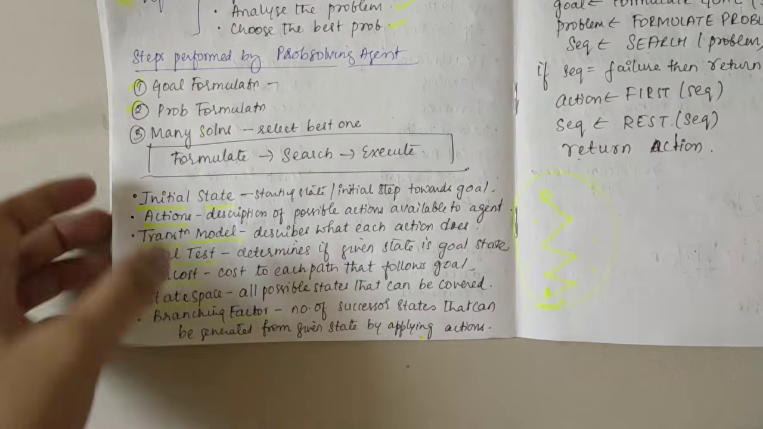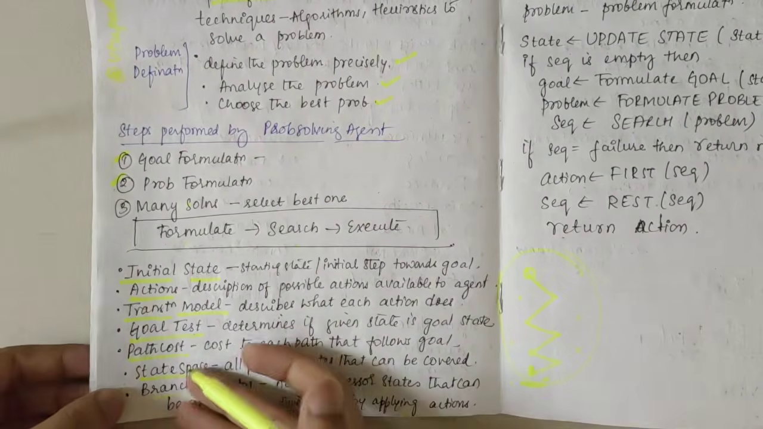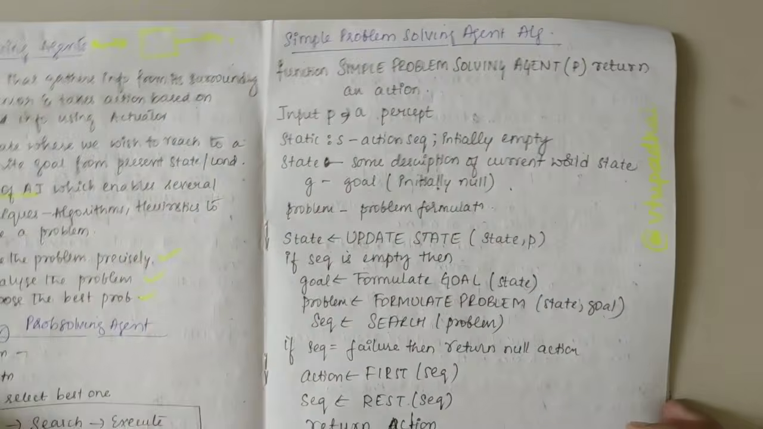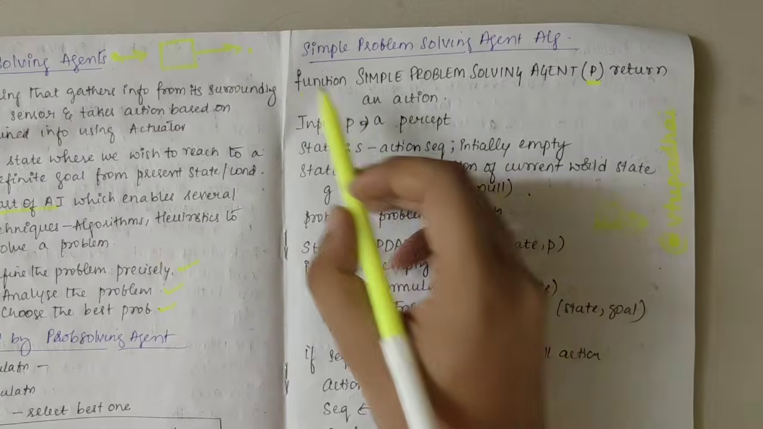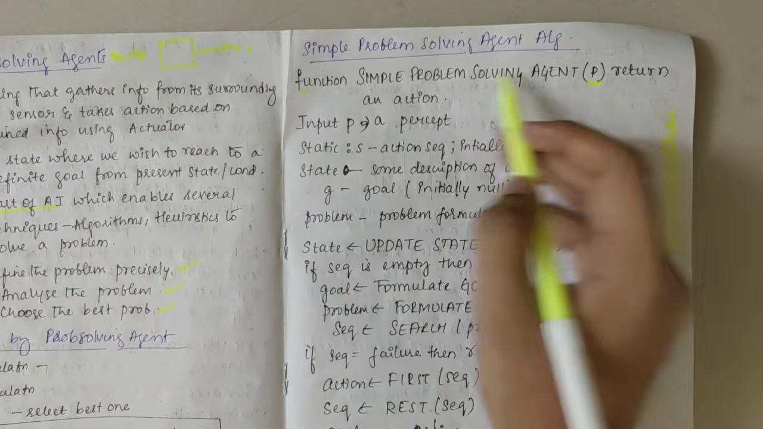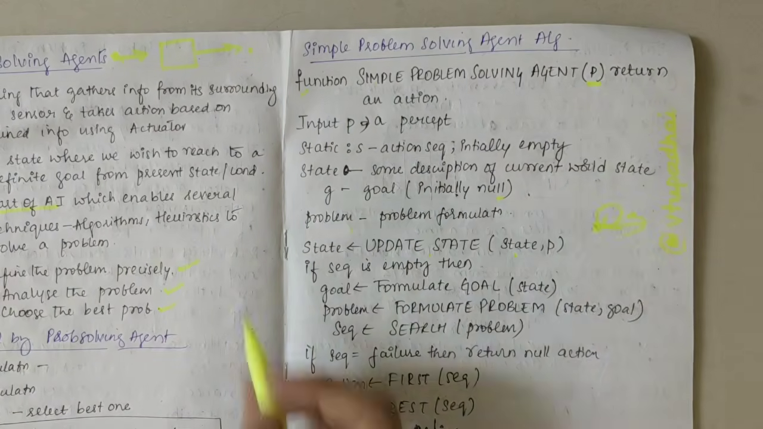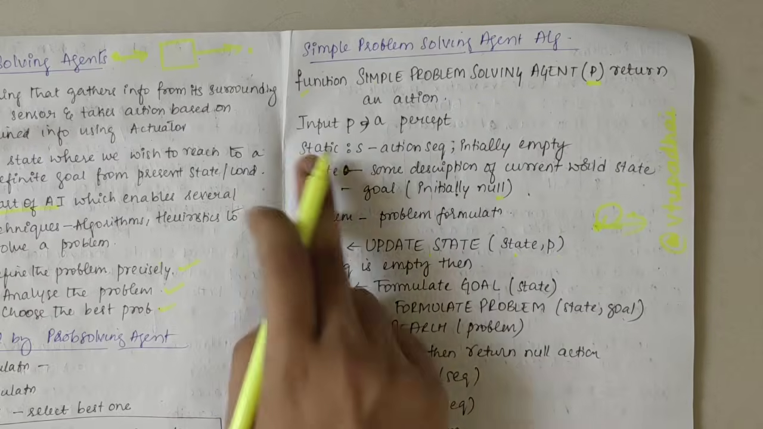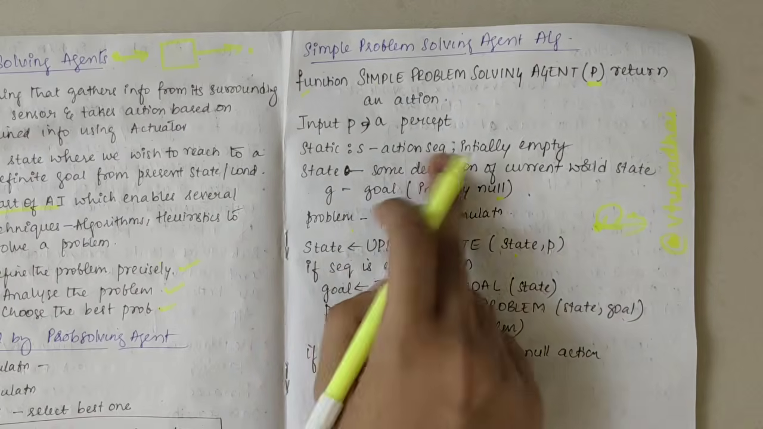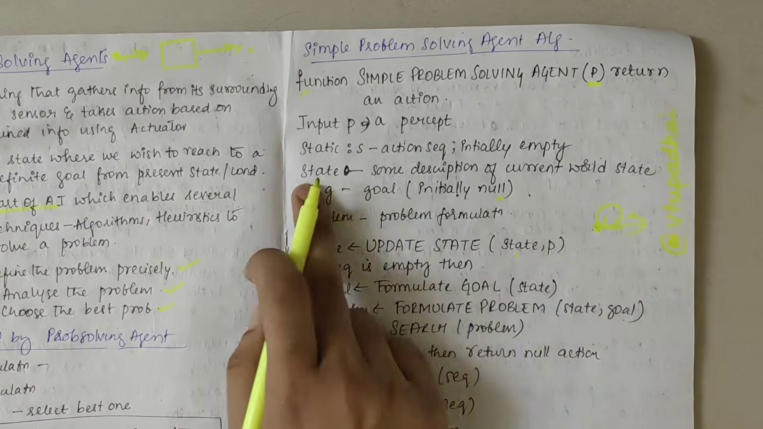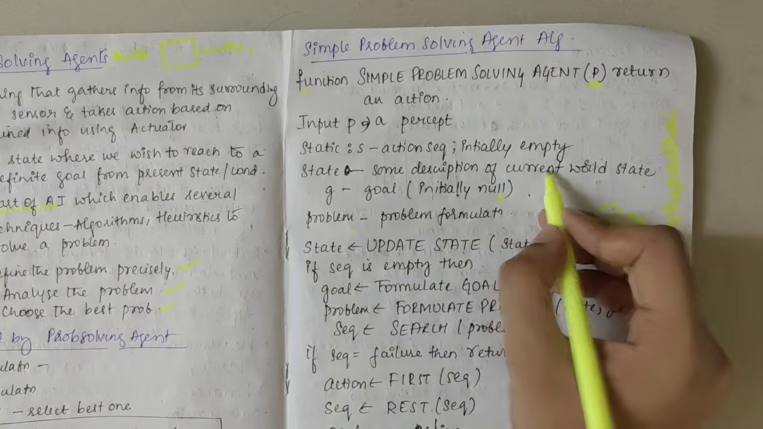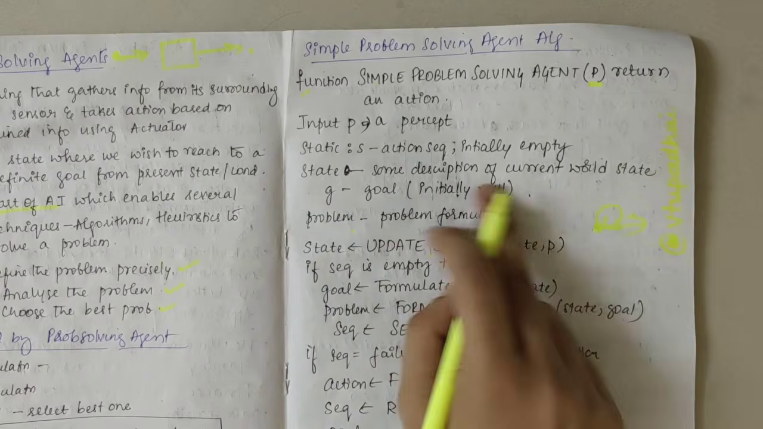These could be asked for 1 or 2 marks. Yeah, 1 or 2 could be asked. Next, the agent algorithm could also be asked. Firstly, we define the function, simple problem solving agent. P returns an action, where P is a percept. Then in static we have S, the action sequence, which is initially empty. Then state is some description of the current world state. And then goal, which is initially empty.